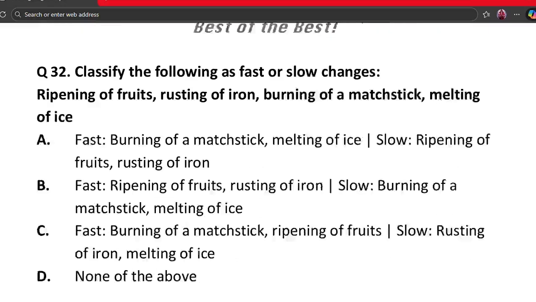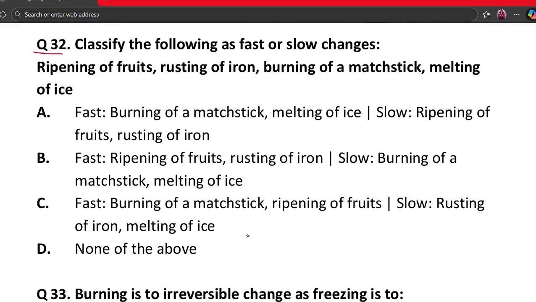The next question is question number 32. Classify the following as fast or slow changes: ripening of fruits, rusting of iron, burning of matchsticks, melting of ice. A. Fast burning of matchstick, melting of ice, and slow ripening of fruit and rusting of iron. B. Fast ripening of fruits, rusting of iron, slow burning of matchstick and melting of ice. Option C. Fast burning of matchstick, ripening of fruits, and slow rusting of iron and melting of ice. And option D says none of the above.